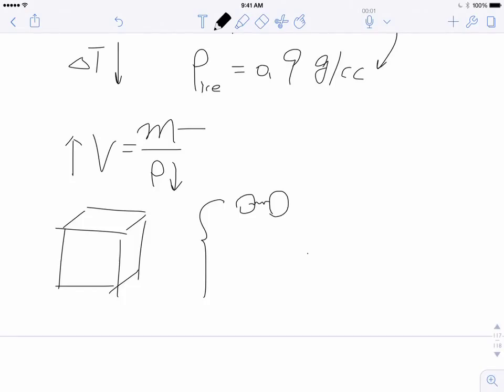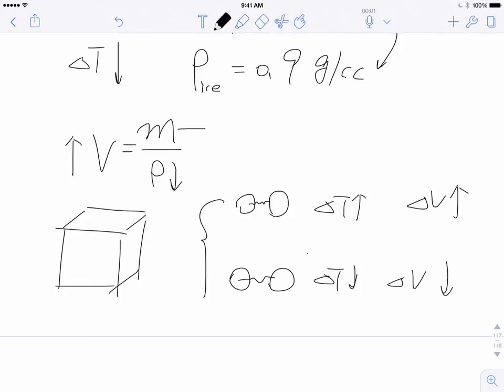Once the temperature goes up, the distance between the atoms becomes larger. If the temperature goes down, the distance becomes smaller. Of course, the volume will increase if you heat up, and the volume will decrease when you cool it down, okay?